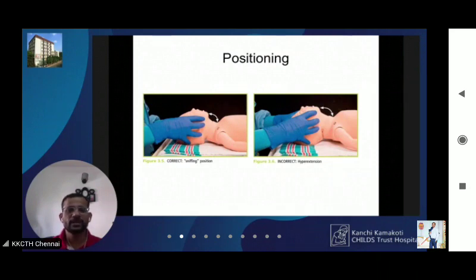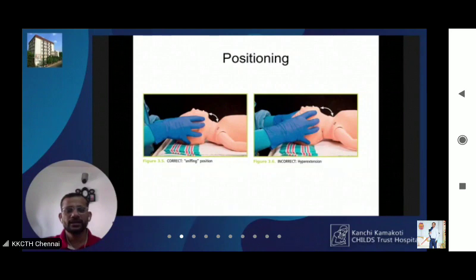That will help maintain the head and neck in slight extension, which will help in opening up the airway and maintain the nasopharynx, oropharynx, and larynx in a straight line, so that the airway is open for the baby. And if the baby needs any help, such as positive pressure ventilation, it will be facilitated easily.